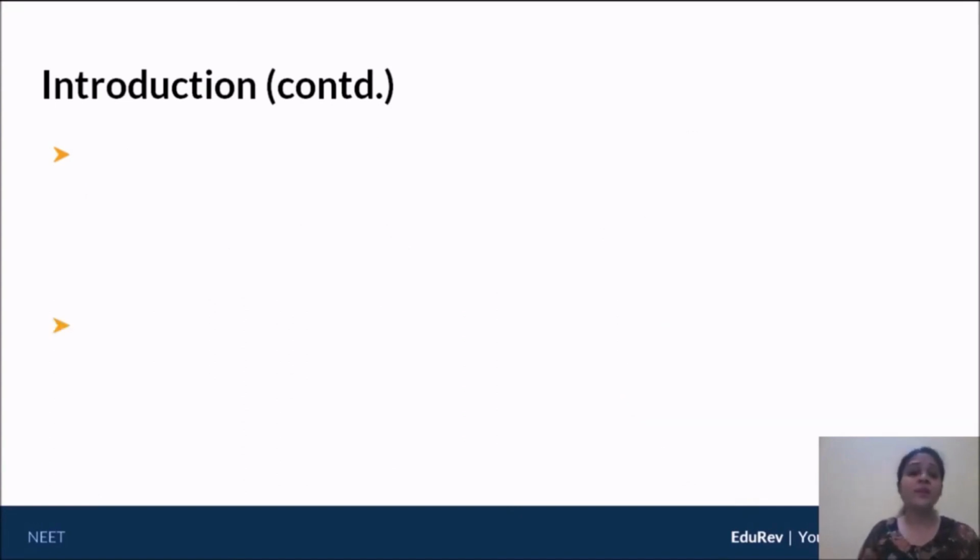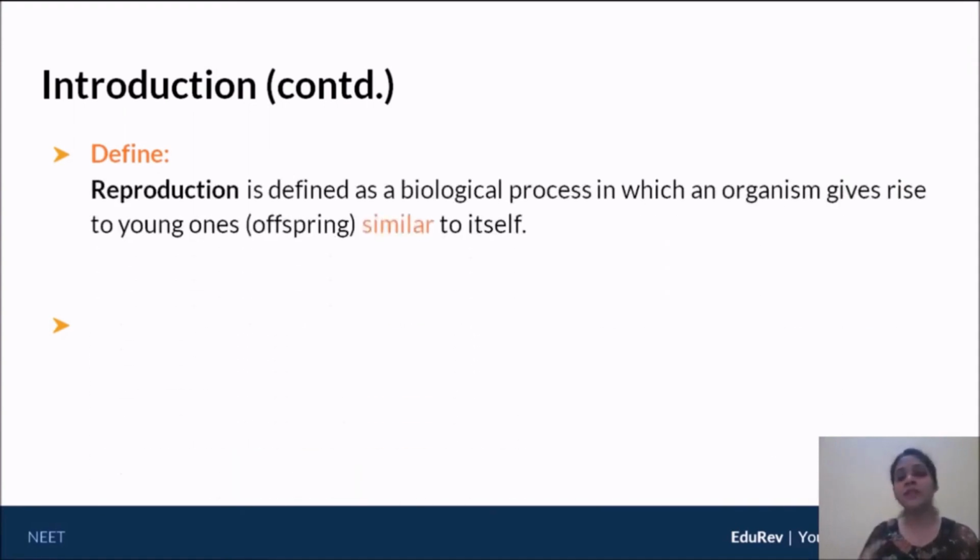Now, coming to what reproduction is, how would we define reproduction? Okay, so reproduction is simply defined as a biological process. It's a natural process, okay, in which an organism will give rise to young ones, maybe one young one or many, and these young ones have to be similar to itself.